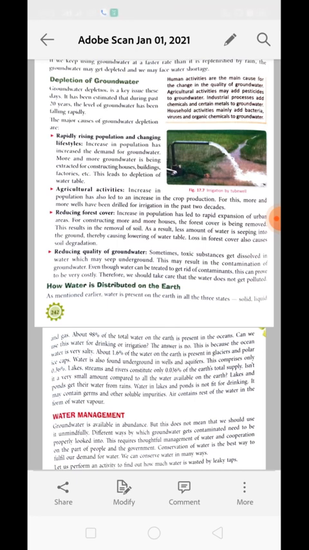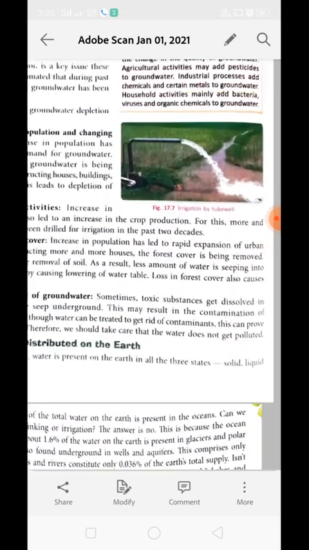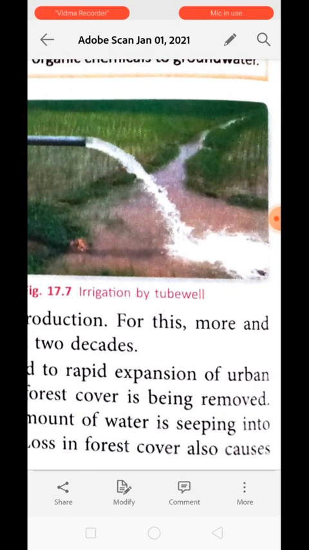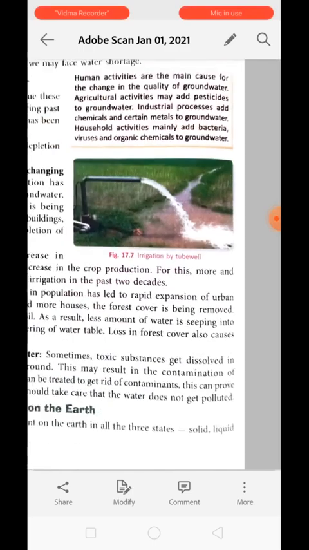Understood? Now, agricultural activities. As the population is rising, we need food, and for food we need to farm. Okay, we need to practice farming, and for agriculture we also need water so that we can supply it to the growing plants. Increase in population has led to an increase in the demand for crops. For this, more and more wells have been drilled for irrigation in the past 2 decades. That is why it is also a very important factor, or main reason, behind the depletion of water.